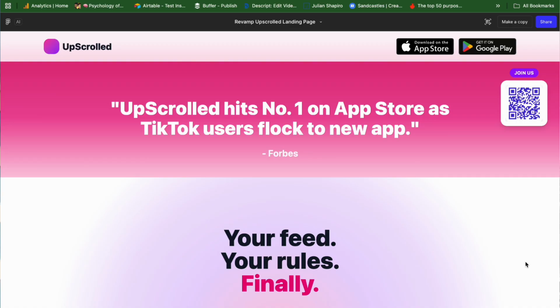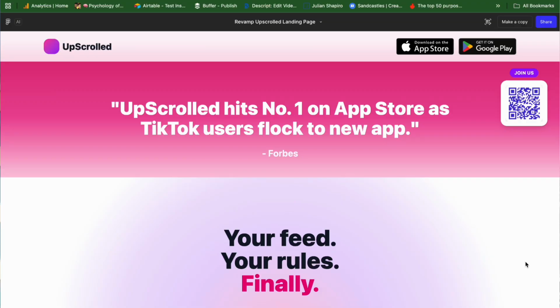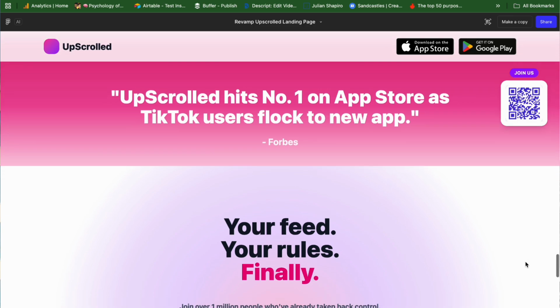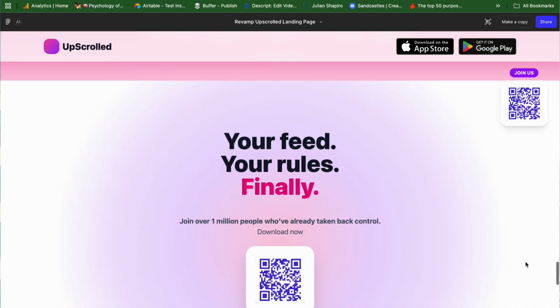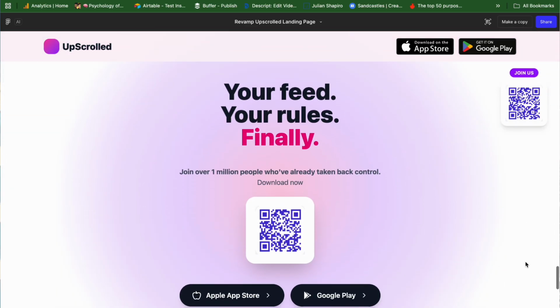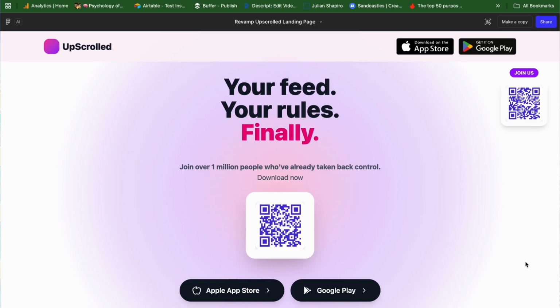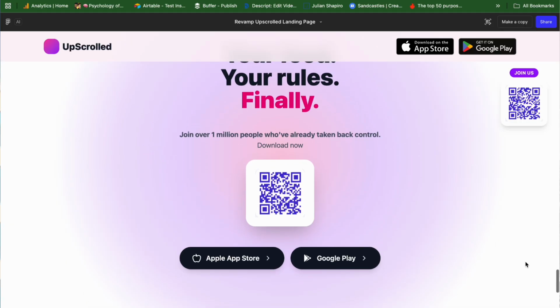So right before we hit that CTA, in this case we've taken a quote from Forbes, but you could take any quote. It could be from a different media outlet, it could be just from a user, but something that hits the message home and builds trust. So UpScrolled hits number 1 on the App Store as TikTok users flock to new app. And then we're just going to end the page with your feed, your rules, finally. Join over 1 million people, should be 2.5 million people, who've already taken control back. Simple QR code to download.